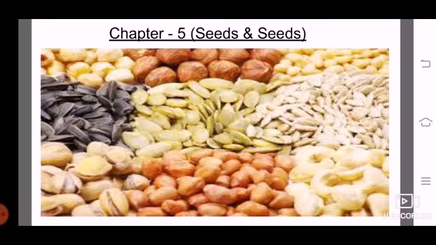And seeds. In this chapter I am going to teach you about seeds. What is seed? Seeds क्या होते हैं? What is required for the growth and development of seed? What is germination? What are the different factors required for the seed germination? What is seed dispersal? And what are the different agents required for the seed dispersal? What is pitcher plant? All these we will discuss in this chapter.